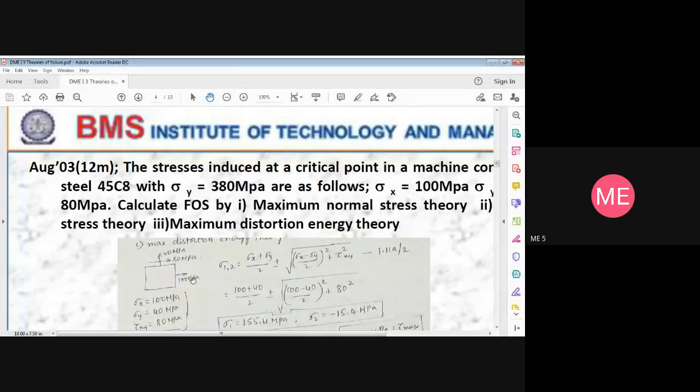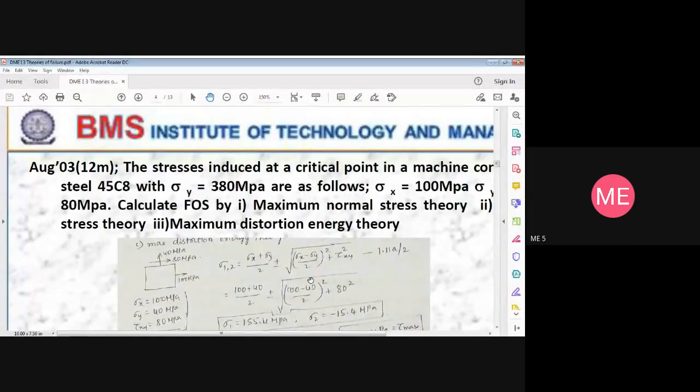Okay, sigma x is 100, sigma y is 40, and tau xy is 80 megapascal. When you have a two-dimensional stress system, we know the principal stress is given by sigma 1, 2 equal to sigma x plus sigma y by 2 plus or minus root of sigma x minus sigma y by 2 whole square plus tau square, right? So substitute and get the values of sigma 1 and sigma 2 first.